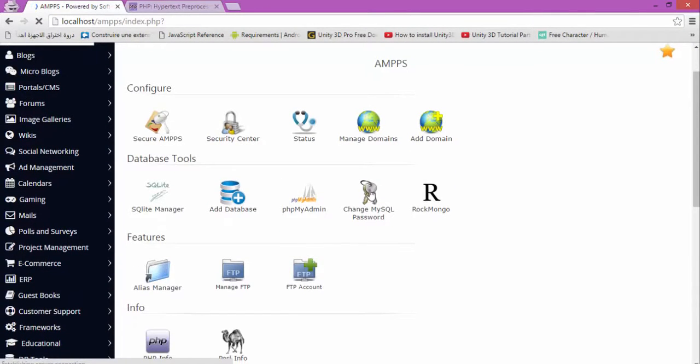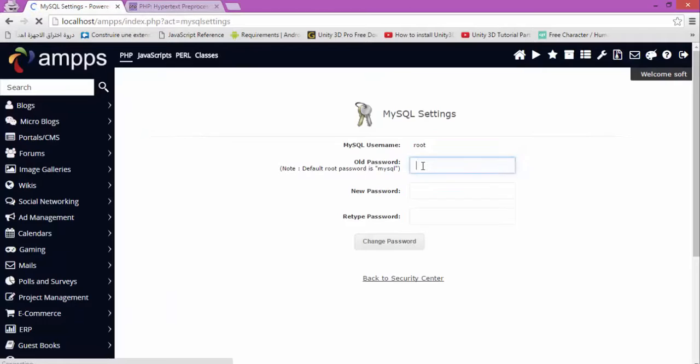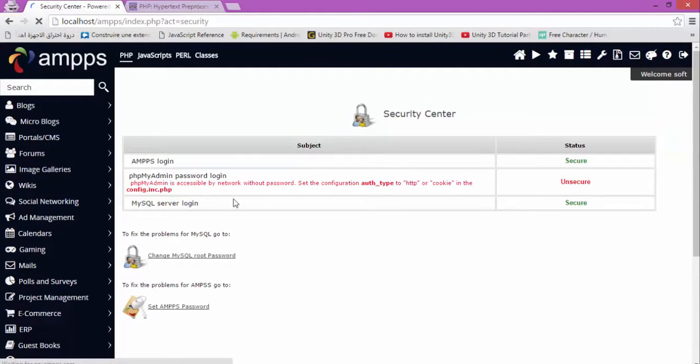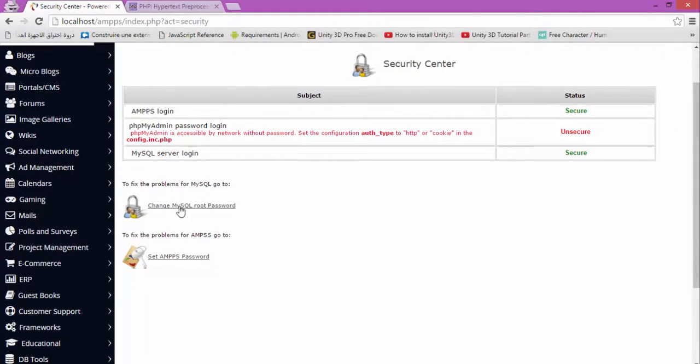Change MySQL password. Enter the MySQL old password and give it a new password. Let's see this. That's fine. Yes. That's fine. Go back to security.